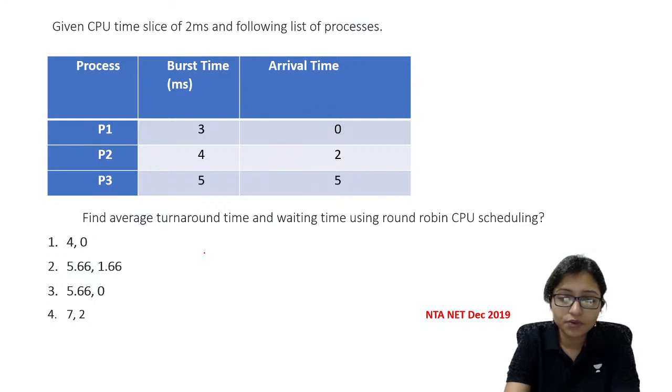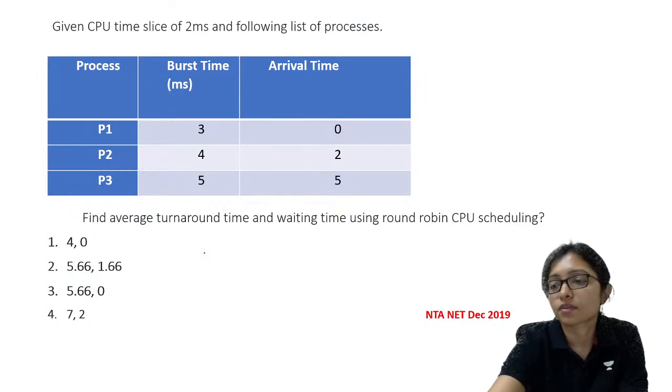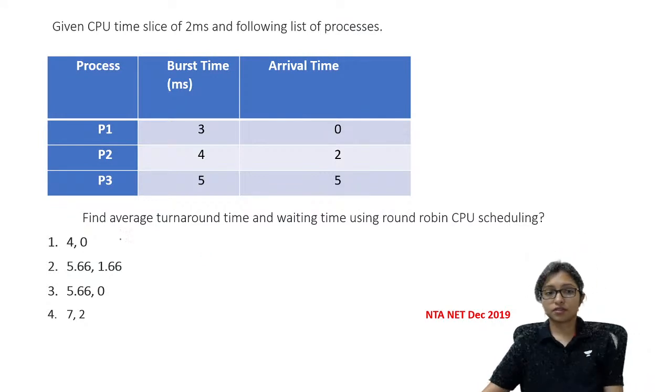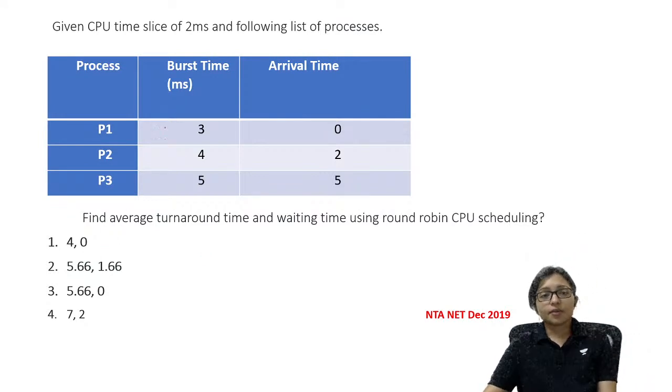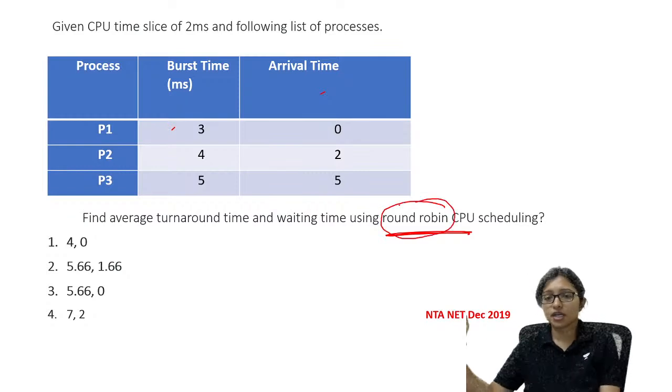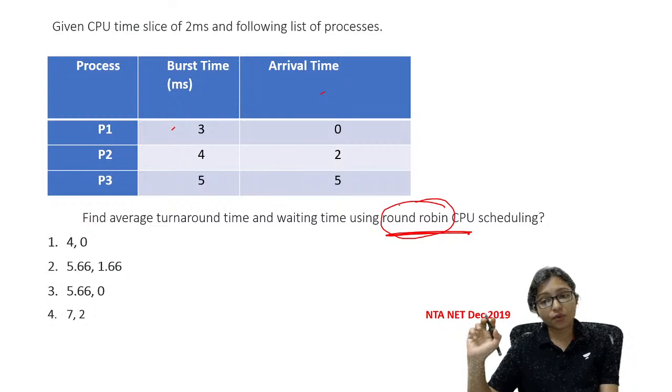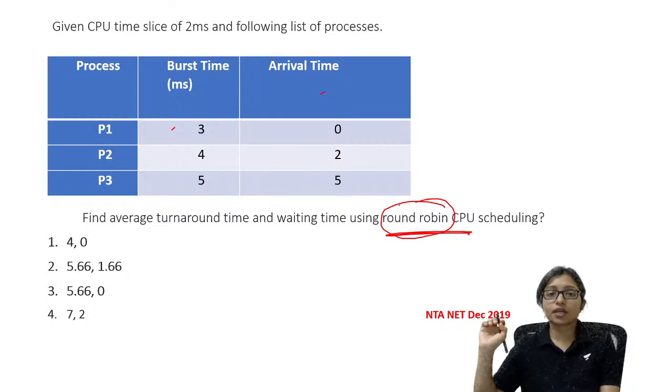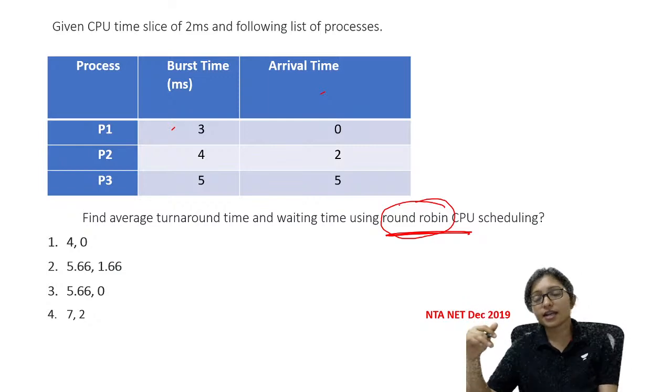What will be the answer for this? Yes, answer is coming. So here the burst time and arrival time are given to you. We have to do round robin. Round robin is a very important one from where questions always come. How does round robin work? For round robin we have to maintain two queues: one is the ready queue and another is the Gantt chart.